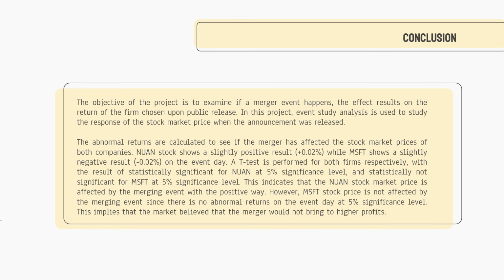Finally, we move on to the conclusion. From the previous slide, the abnormal returns are calculated to see if the merger has affected the stock price of both companies. Nuance stock shows a slightly positive result, while MSFT shows a slightly negative result on the event day. A t-test is performed for both companies respectively, with the result of statistically significant for Nuance and statistically not significant for MSFT at 5% significance level.